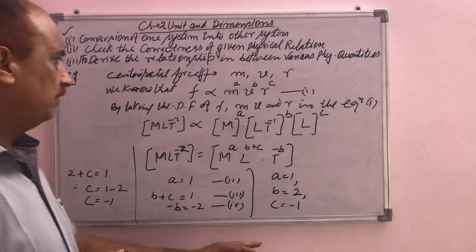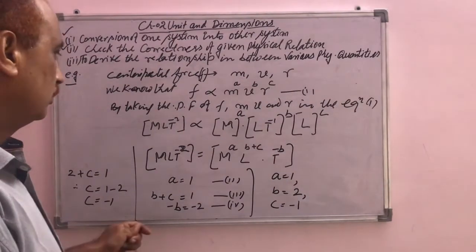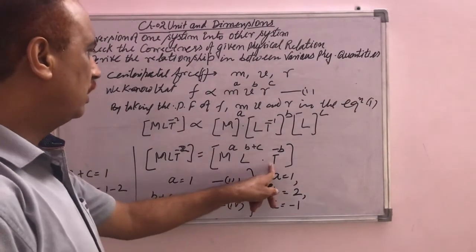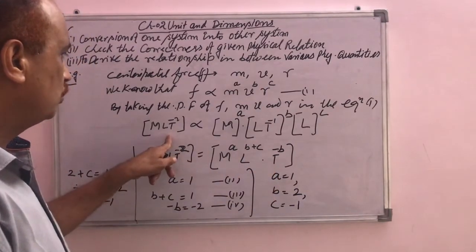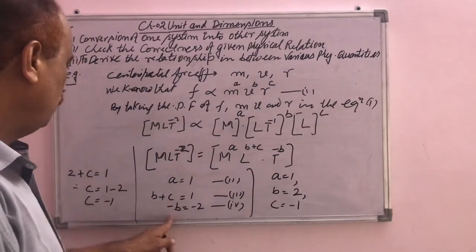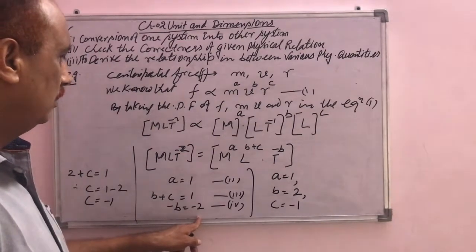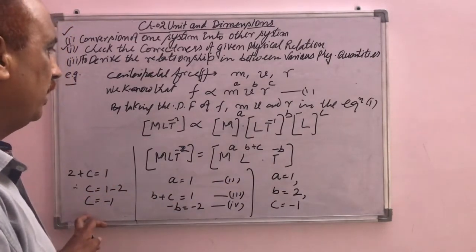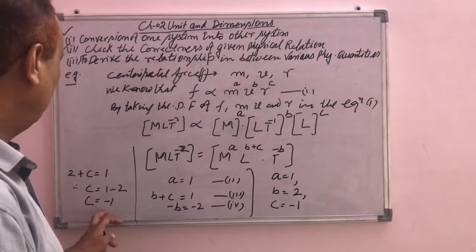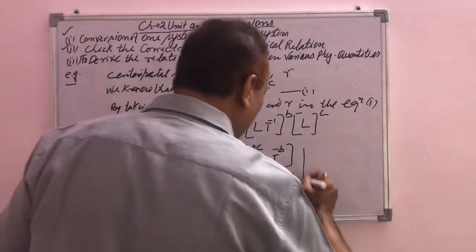So put the values in the relation. The power of t is minus b, and here t is to the power minus 2, so minus b equals minus 2. This is the power of L. And when I put the value of b in the equation, we can find out the value of c, that is equal to minus 1. So these are the dimensions a, b, c.